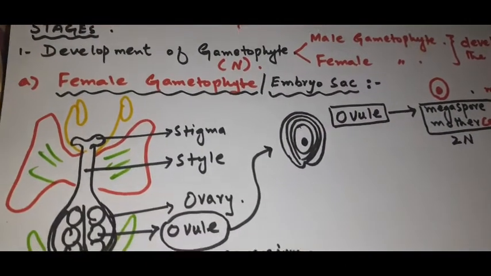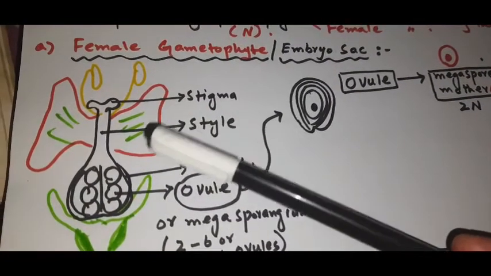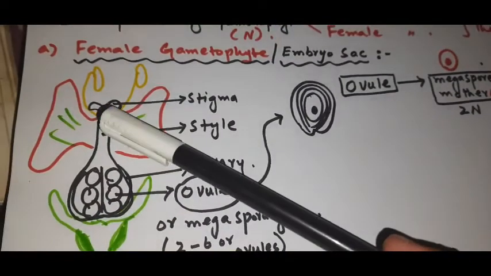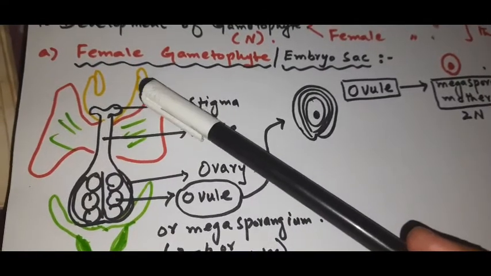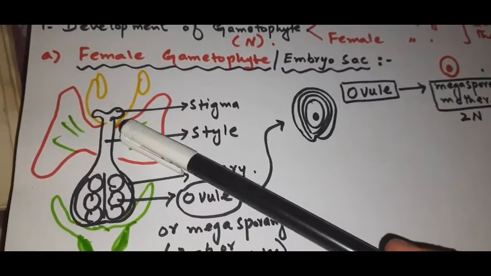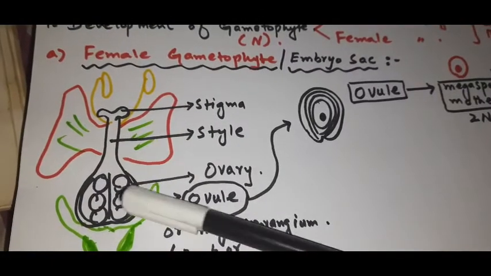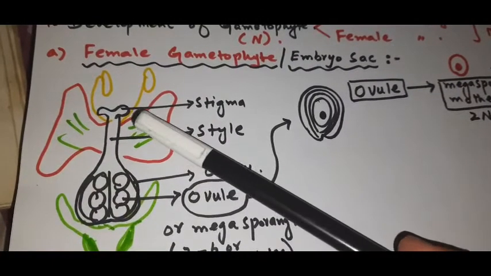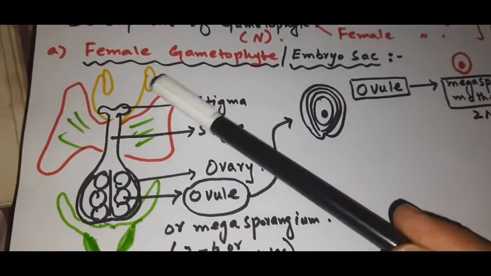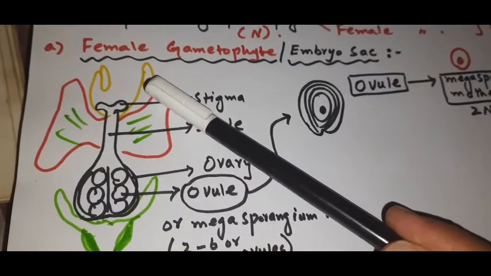Now look at this diagram. Here this is the flower, and here we have the following parts of the flower: the sepals, the petals, the third whorl known as androecium, which is the stamen, with anther and filament, and the fourth whorl known as gynoecium, right? Its unit is known as carpel. So we can say that the gynoecium or carpel is the female part of the plant, right? While the anther and filament, which is shown with this yellow marker, is known as the male reproductive part.